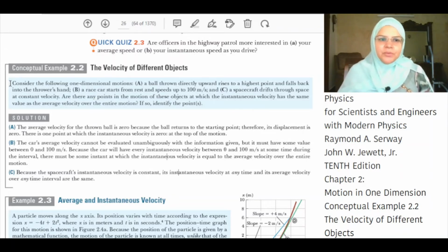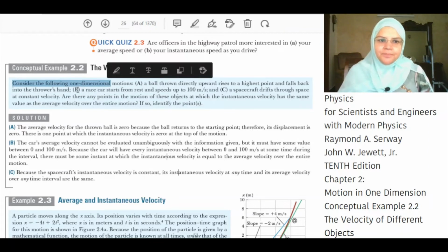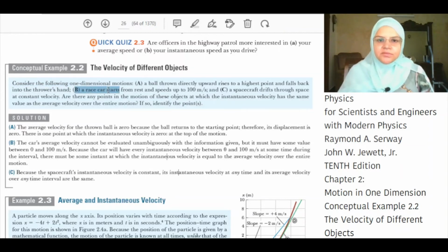Consider the following one-dimensional motion. Point B. A car starts from rest and speeds up to 100 meters per second. Are there any points in the motion of these objects in which the instantaneous velocity has the same value as the average velocity over the entire motion? If so, identify the points.